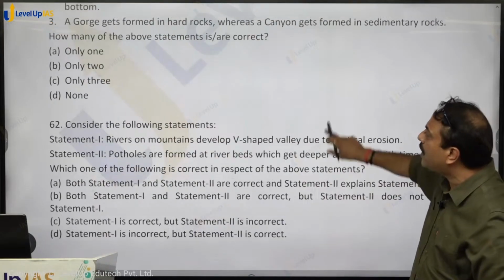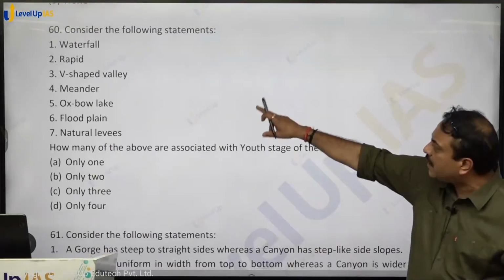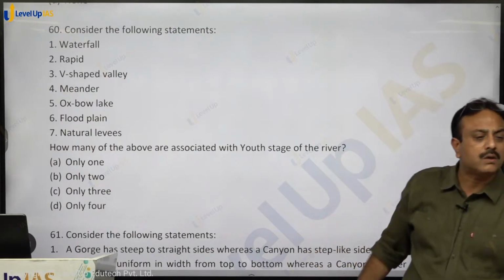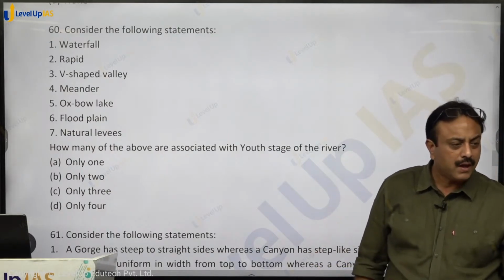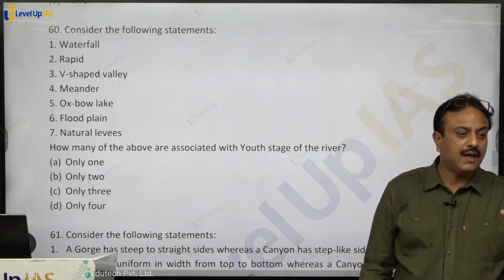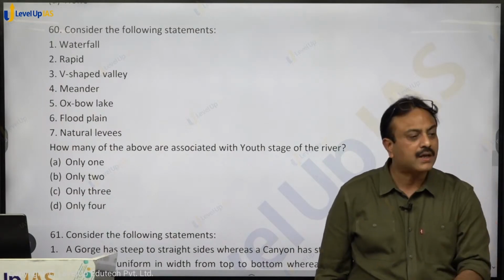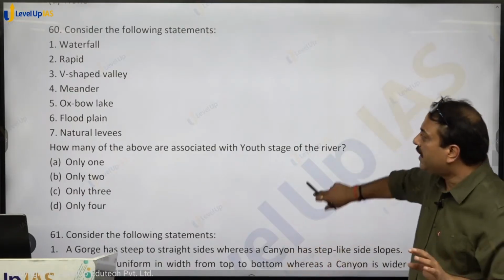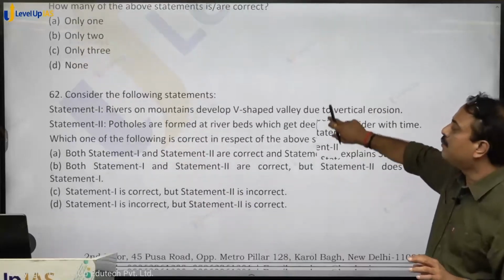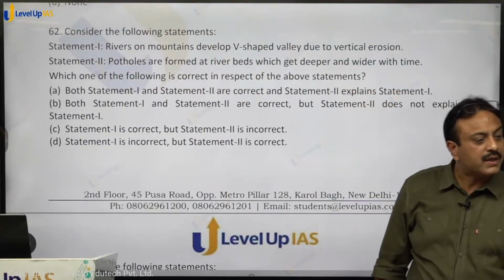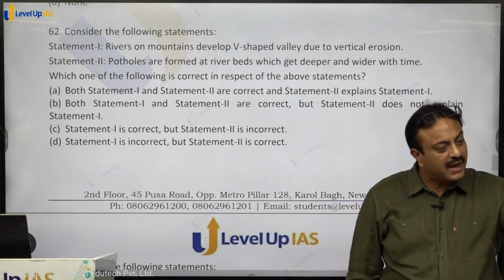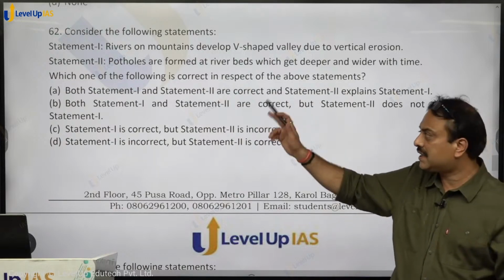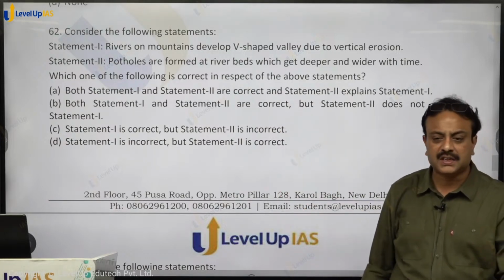Why in this question you have said that V-shaped valley is related to youth stage of the river? V-shaped valley gets formed over the mountains because vertical erosion is dominant over lateral erosion. When you come to mature stage or old stage, lateral erosion becomes dominant over vertical erosion. Vertical erosion khatam ho jata, lateral erosion phir bhi thoda bahut chalta rehta. So the most prominent feature formed by vertical erosion is V-shaped valley, and for V-shaped valley, valley deepening has to take place. And for valley deepening, pothole is the mechanism. So both the statements hold true and statement 2 correctly explains statement 1.